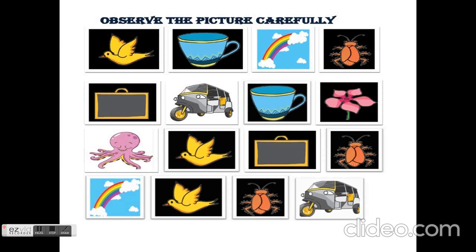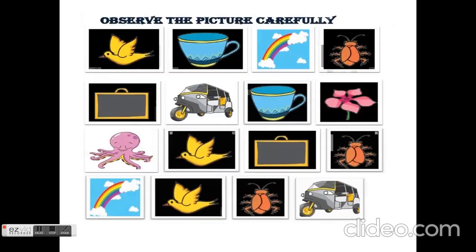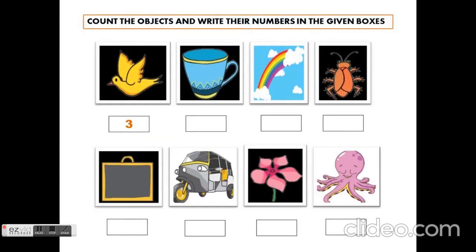So here different types of pictures are there. Now what we are going to do is count the objects and write the numbers in the given boxes. Here the same pictures are there. Now we have to find out how many pictures are there. First, a bird. Let's count how many birds are there. In the first line you can see one bird. In the second line there is no bird. In the third line again you can see a bird. In the fourth line again you can see a bird. So total how many birds are there? 3 birds. Okay, next is a cup.